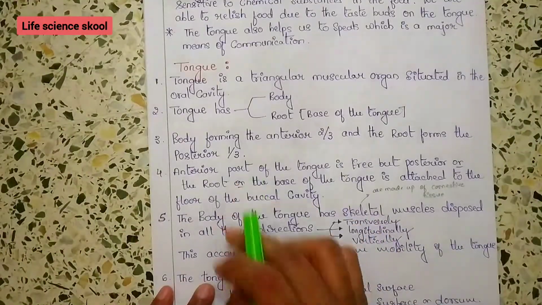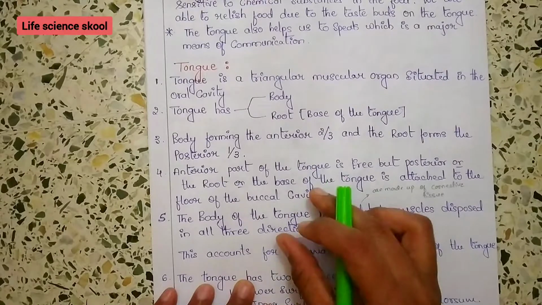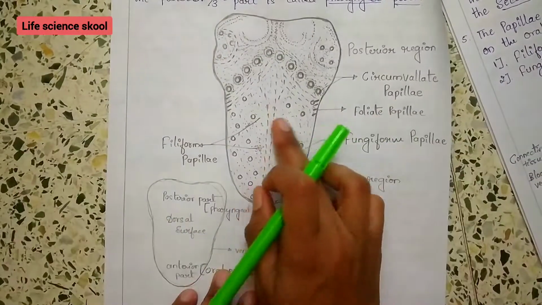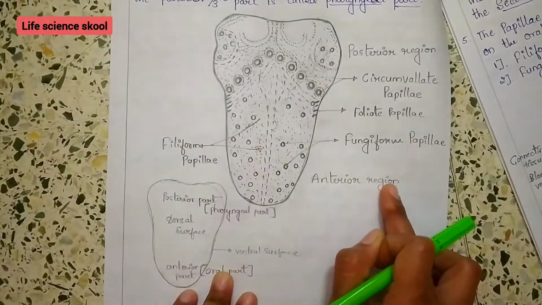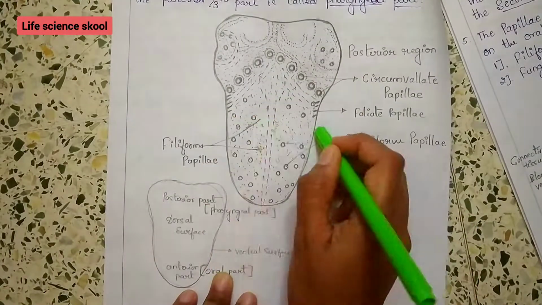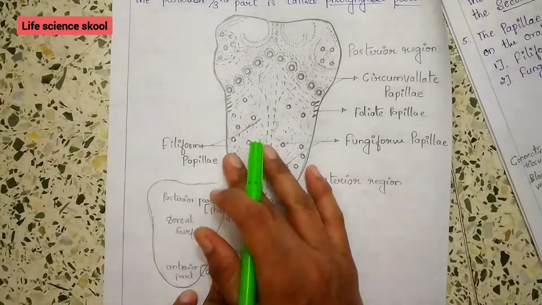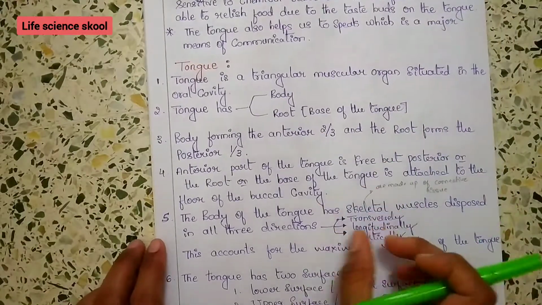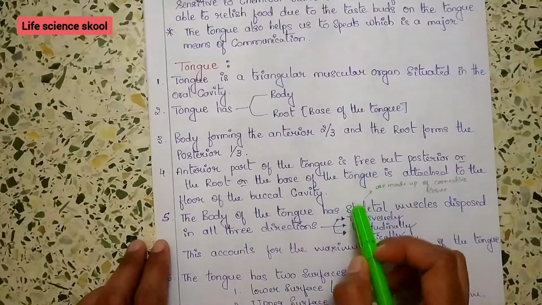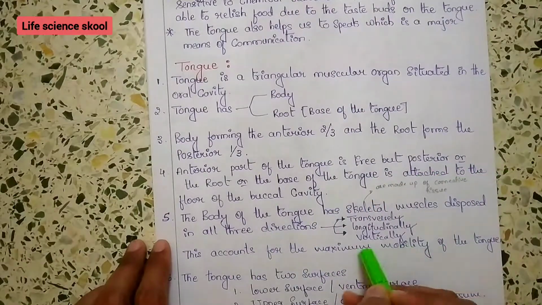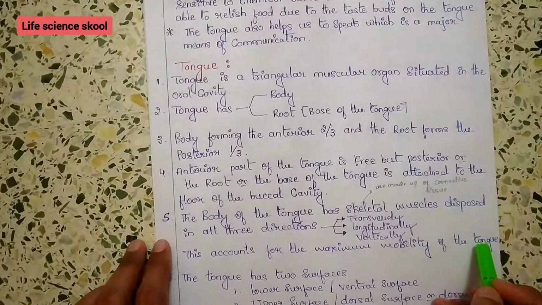The body of the tongue has skeletal muscle disposed in all three directions, that is transversely, longitudinally and vertically. So when we take a section, we can observe that in the body part, the anterior two-thirds region, the striated muscles are distributed transversely, longitudinally and vertically. The presence of this skeletal muscle helps in mobility, so our tongue is a highly mobile organ.